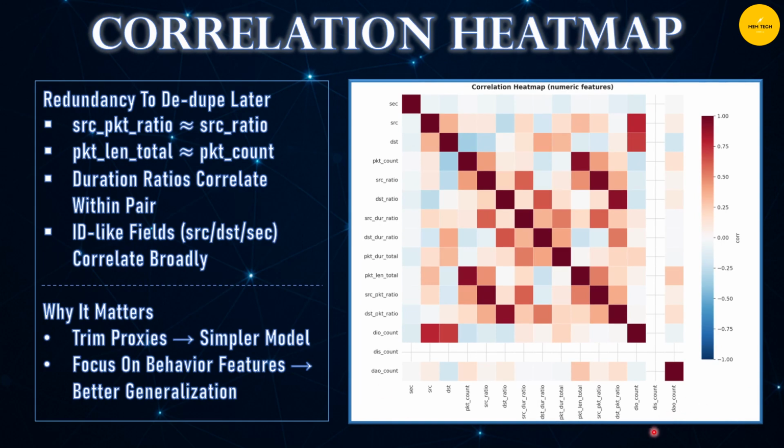This is the correlation heat map. We can see here that there's a lot of redundancy. For example, some packet ratios and duration ratios are almost duplicates. We also see ID fields like source, destination, and second. These act like shortcuts but hurt generalization. So why does this all matter? Because trimming redundant proxies leads to a simpler, cleaner model, while focusing on true behavioral features like ratios and durations helps with real-world SOC conditions.